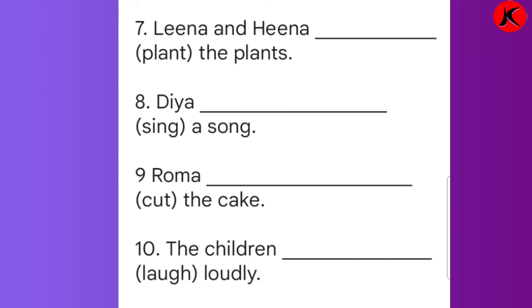Number 7, Lena and Hina dash the plants. Now you can see here two persons are there, more than one person. So what will you write over here? Come on. Yes, Lena and Hina are planting. Planting. Lena and Hina are planting the plants.